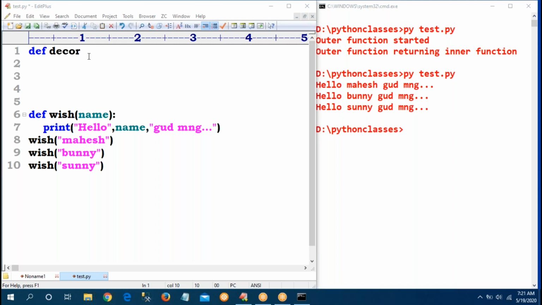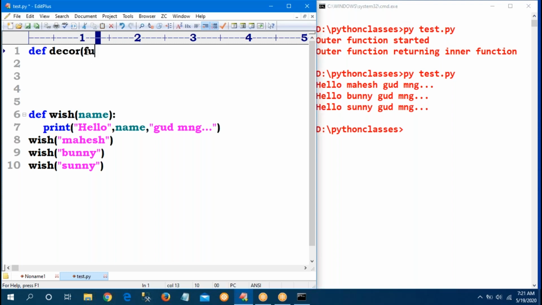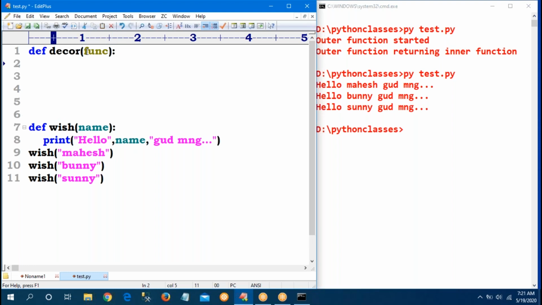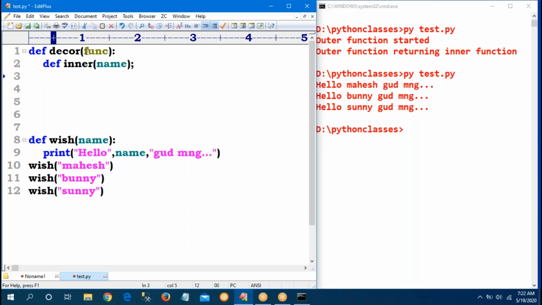Okay, fine. Sir, in decor I am giving one variable, func. It means the decor function is accepting one function as an argument, and that argument will be received by func. Then the inner function, def inner. Inner is not a keyword, it is also a function name. Instead of inner you can give f1, any name, but I gave inner because it is an inside function. The inner function contains the same argument name, because the outer function already contains an argument called name.